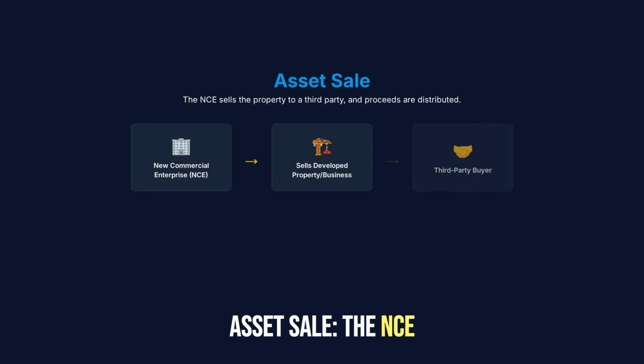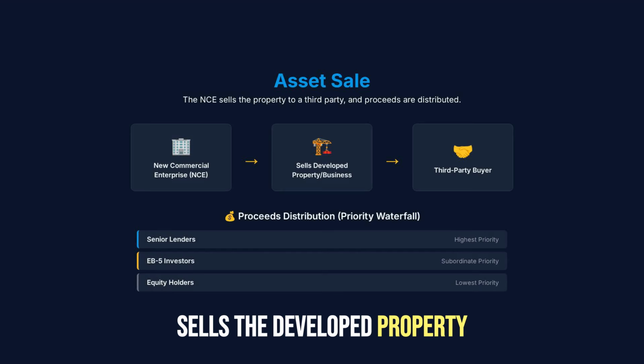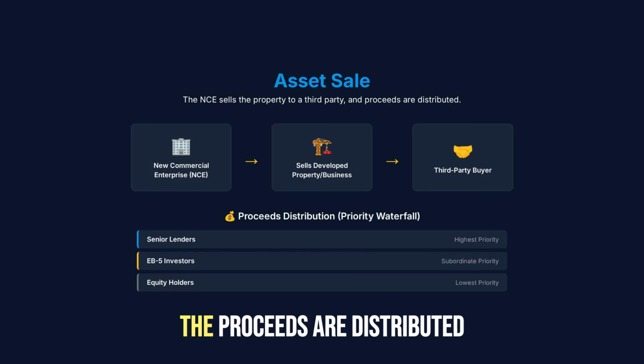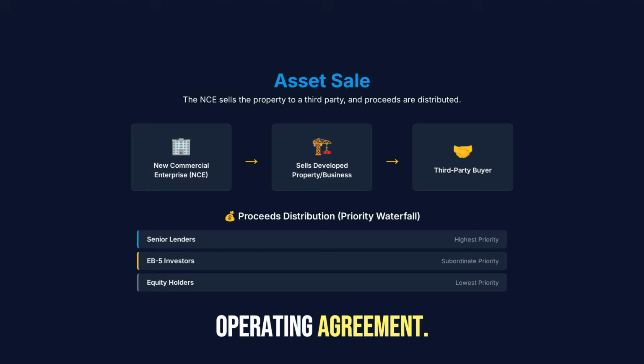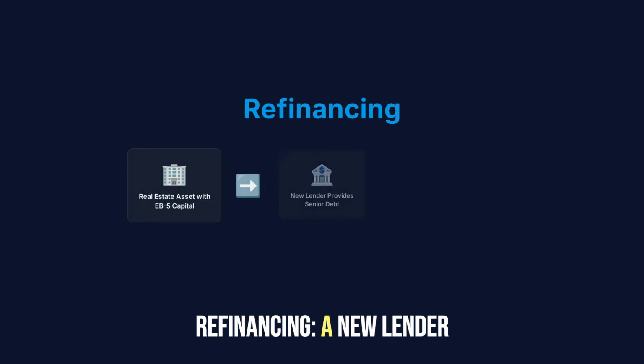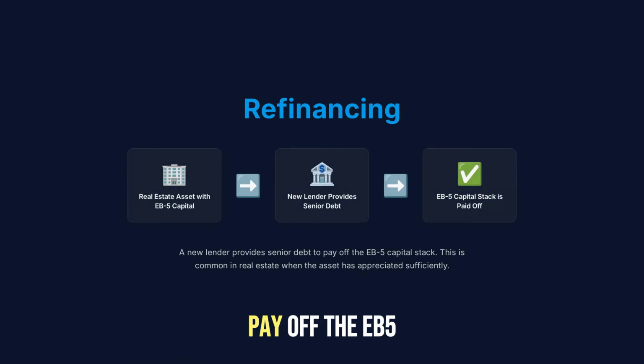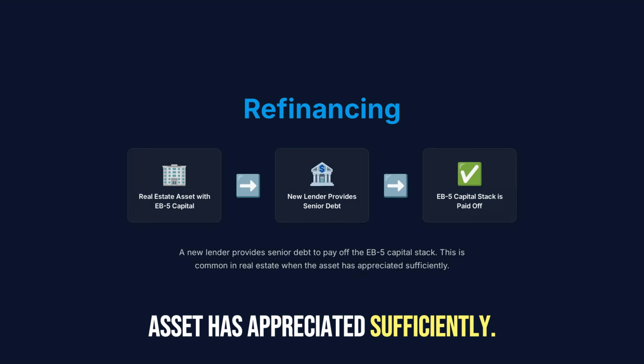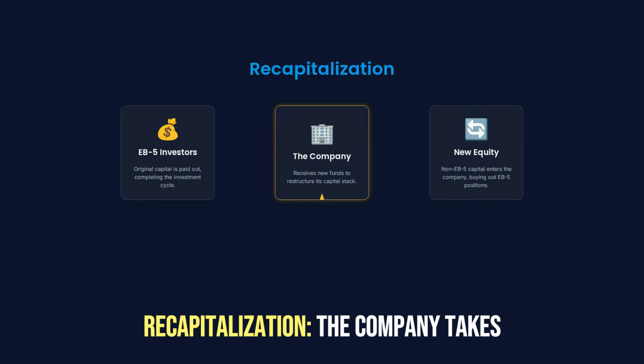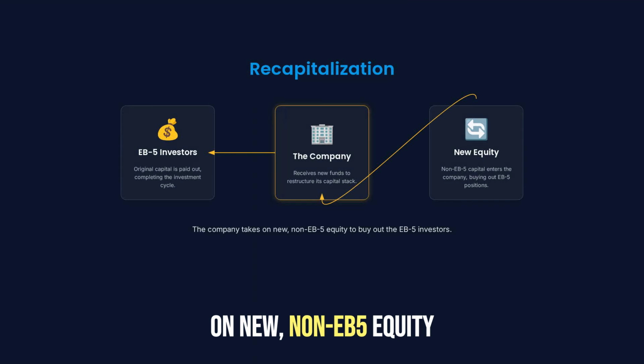Asset sale. The NCE sells the developed property or business to a third party. The proceeds are distributed according to the priority waterfall defined in the operating agreement. Refinancing. A new lender provides senior debt to pay off the EB-5 capital stack. This is common in real estate when the asset has appreciated sufficiently. Recapitalization. The company takes on new non-EB-5 equity to buy out the EB-5 investors.